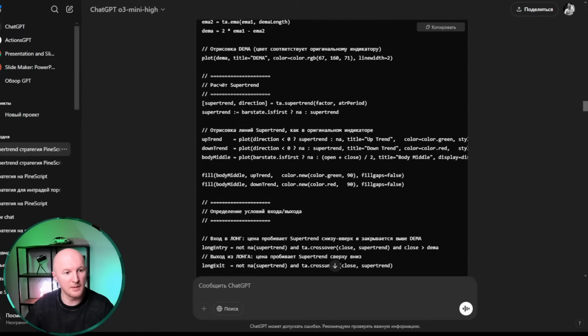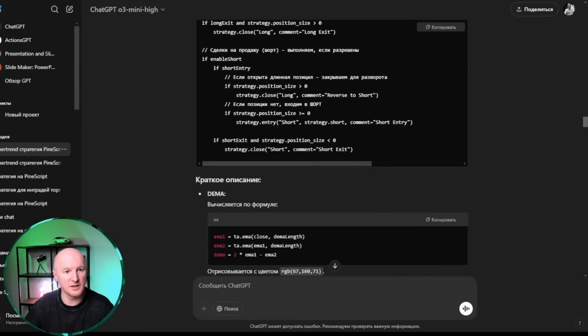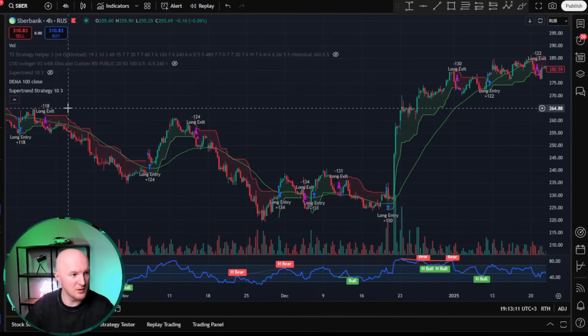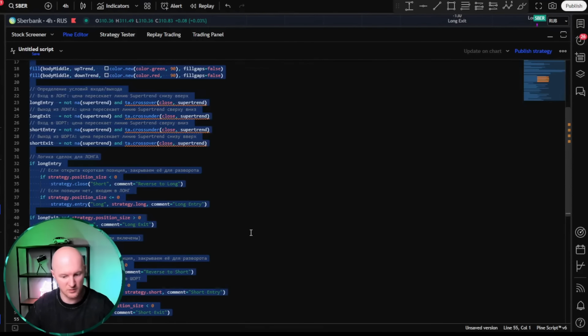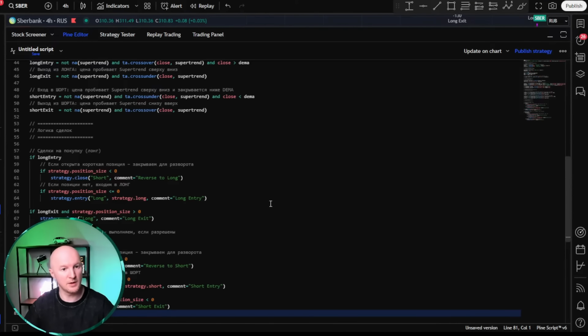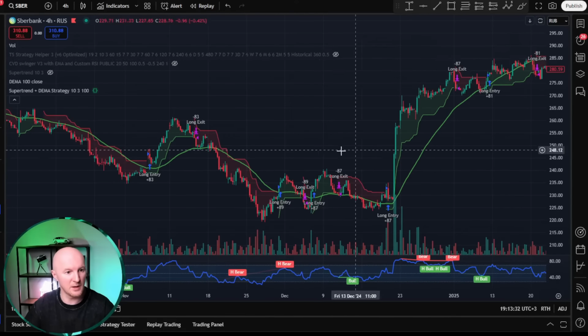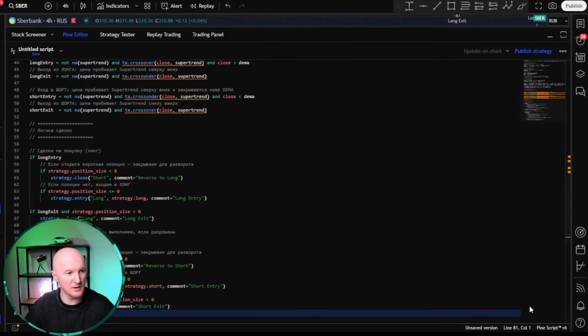So, during this time, the neural network has written us new code. We just copy it without even looking and rush back to trading. We minimize the indicator window and open the Supertrend strategy. Just like this, we click on the curly brackets. The Supertrend strategy code appears. We just delete it and paste in the new one. Click Update on Chart. If the label is gray, it means the code has been updated. Let's take a look at the results.